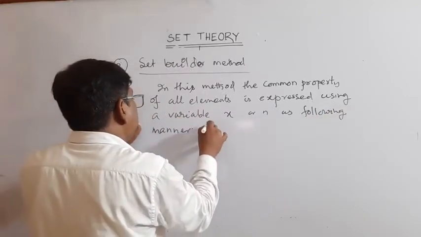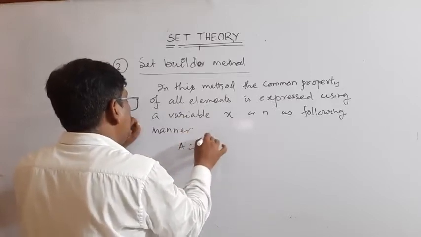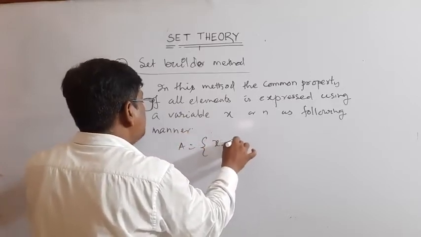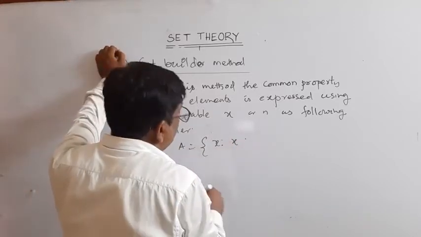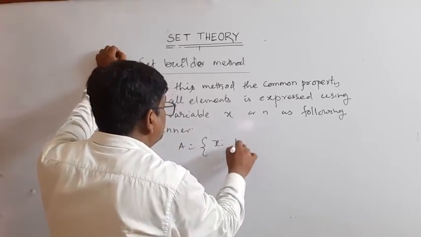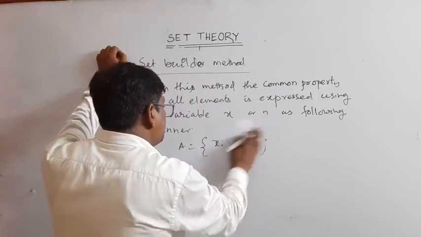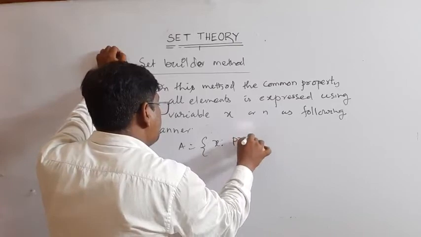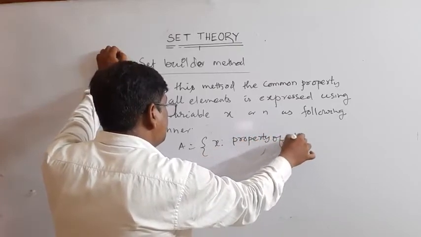Suppose that A is equal to {x such that x belongs to the set, property of x, P of x}.